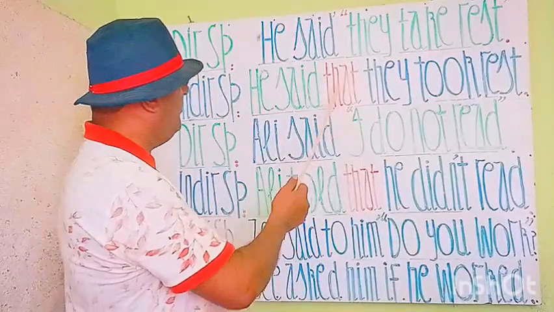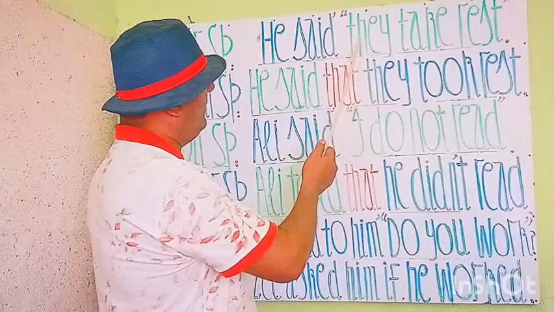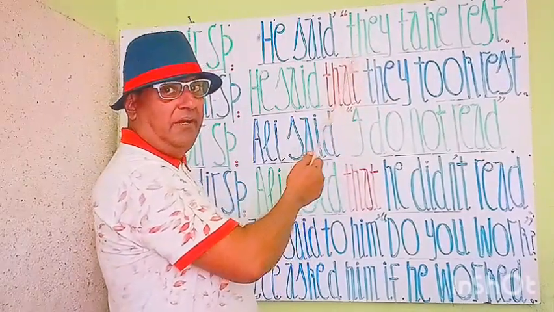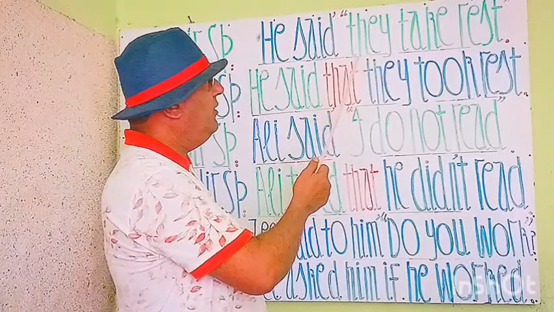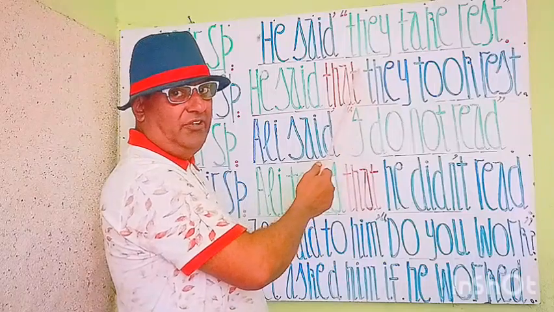So up to here we have he told, he said that. Now we approach the inside statement. They is a third person and this is a pronoun, plural pronoun. So under the rules, plural pronouns are never going to change.